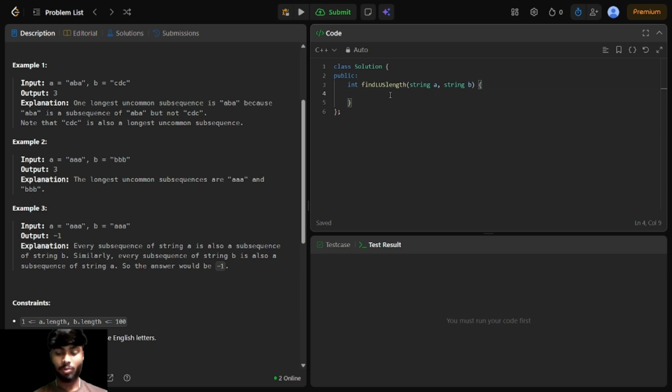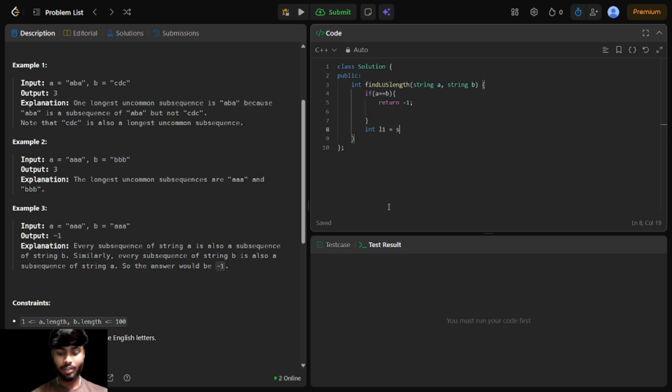So let's directly jump to the code, so that we can find the edge cases. If A equals B, then we have to return -1. In the next stage, we have to return the maximum length. So we can use int L1, which is equal to the length of the string,